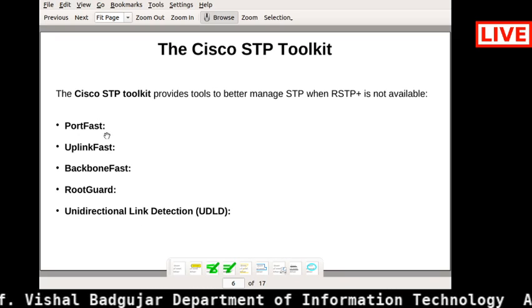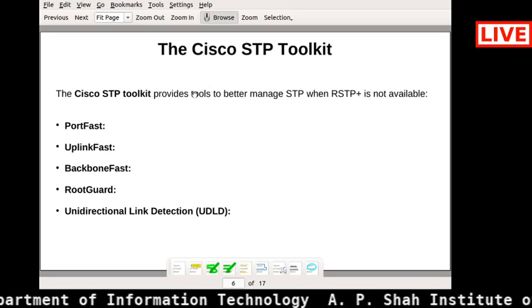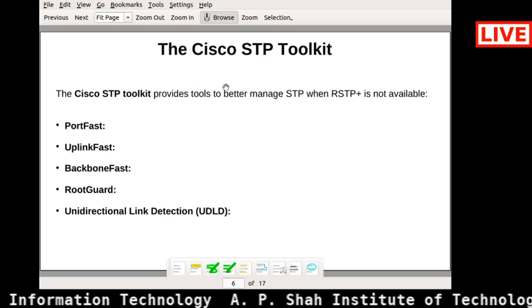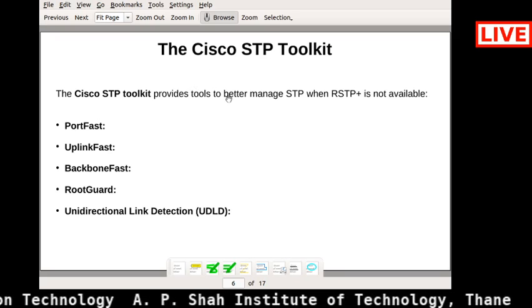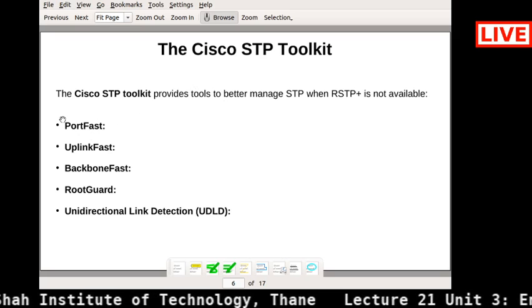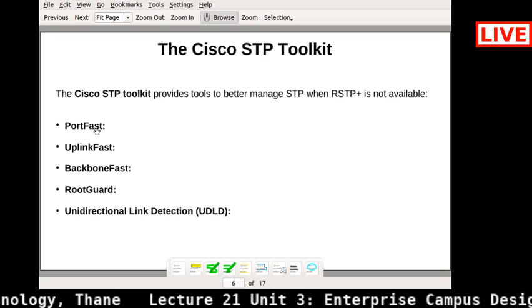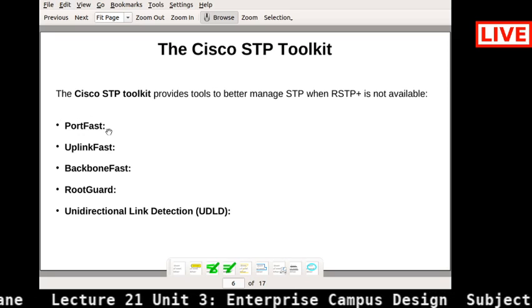All these have different functionality in order to manage or use these STPs and RSTPs. For example, the first one is PortFast. It is used for the ports to which end user stations or servers are directly connected.